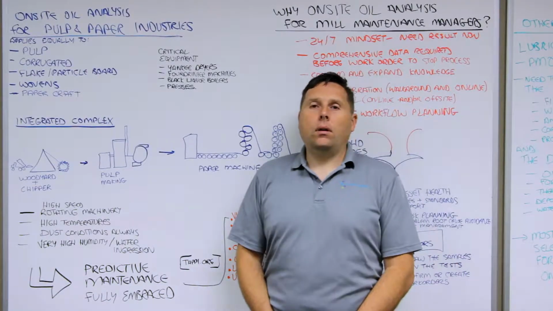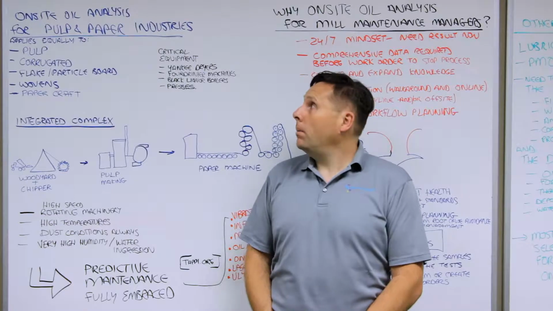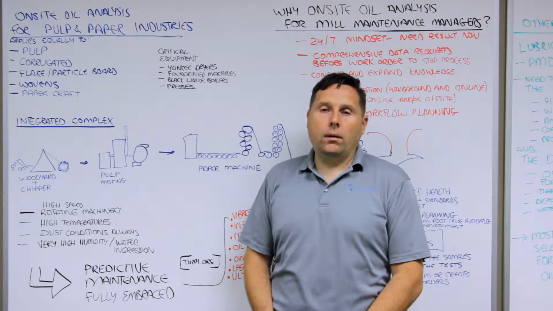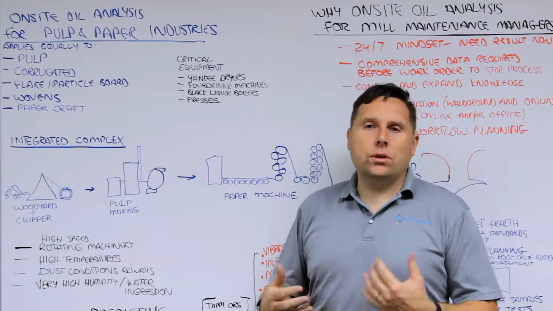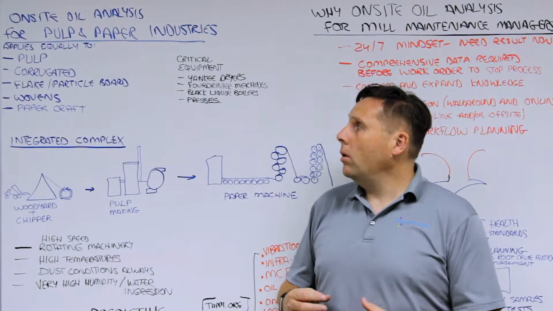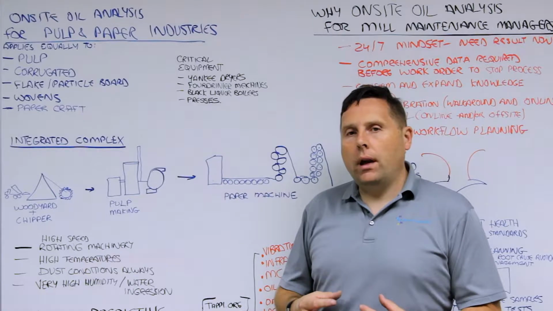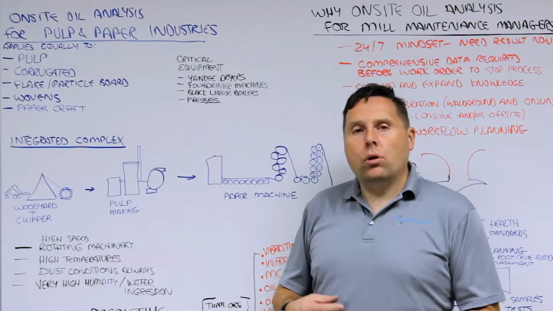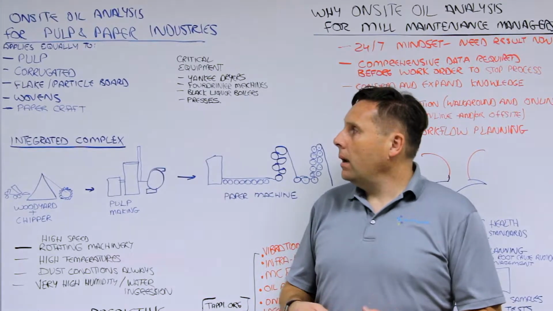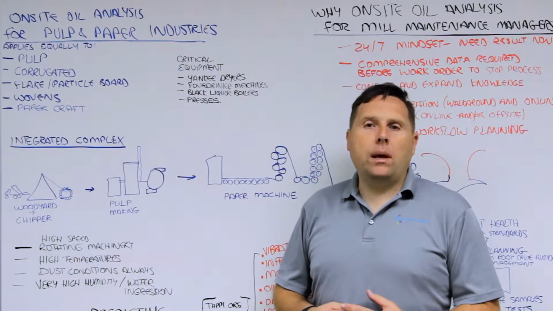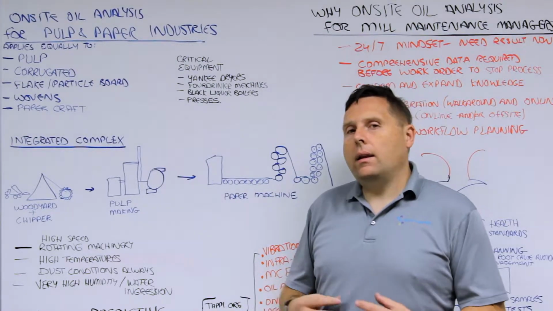Let's talk about on-site oil analysis for pulp and paper industries. When we talk about the pulp and paper industry, we're talking about not just those specific groups, but also anybody involved with corrugated paper, flake board or particle board pressing, woven or fiber spinning, or general kraft paper type of industries. So anything that's on those.